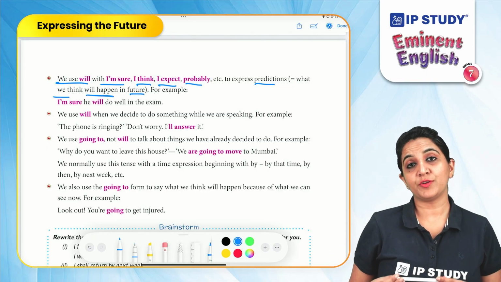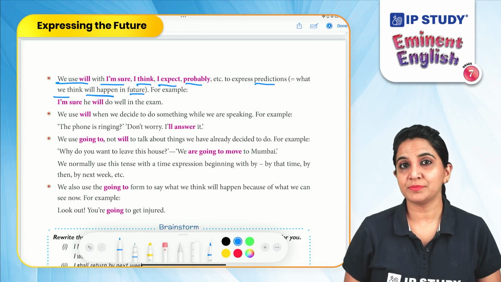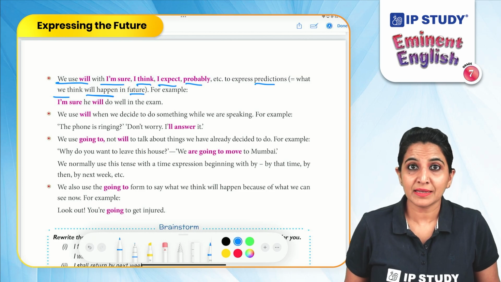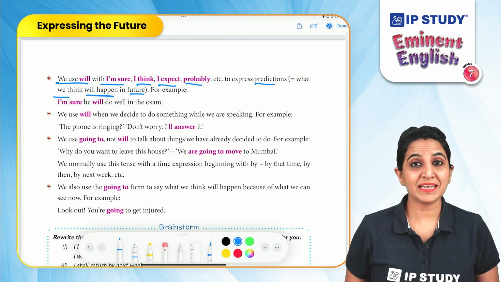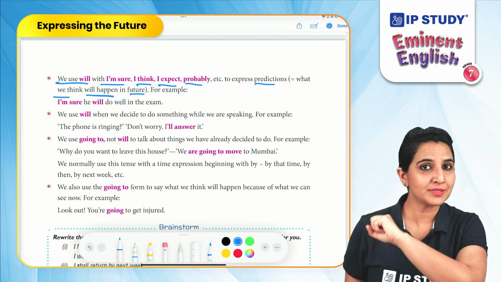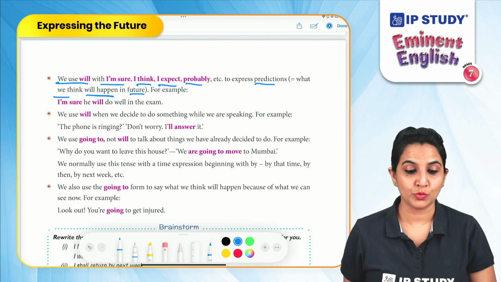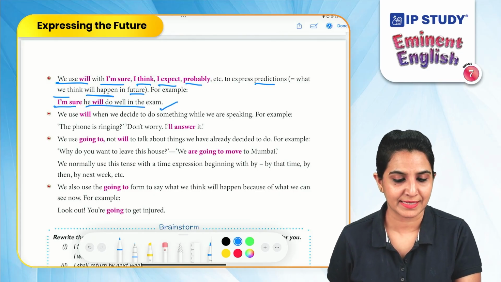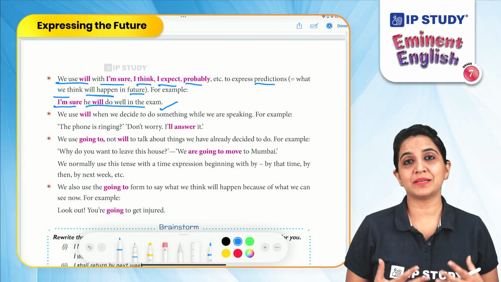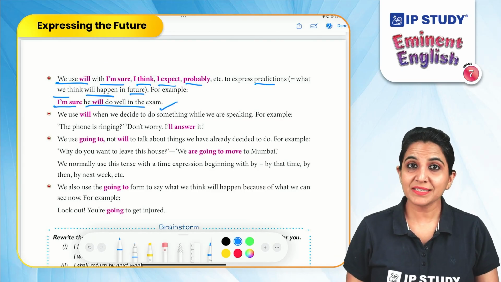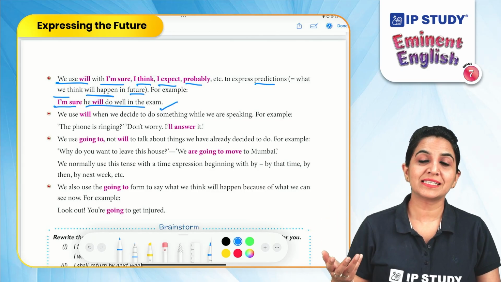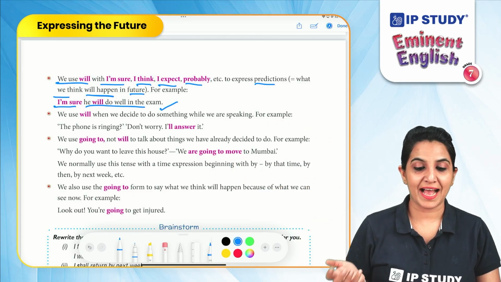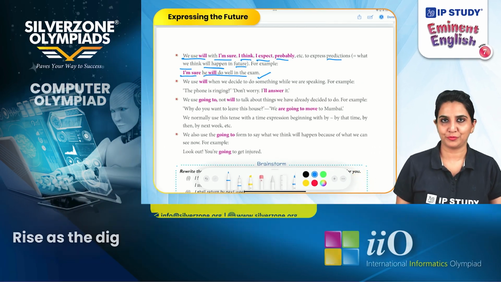So, will is often used with the decisions made at the moment. That means at that moment we might think of something, we might be sure of it, we might expect something. So in those sentences we use will. For example, I'm sure he will do well in the exam. Now we cannot control how somebody is going to do in the exam, but we are sure about it. So to state something in the future, but you are sure about it today, we just say, I am sure he will do well in the future.